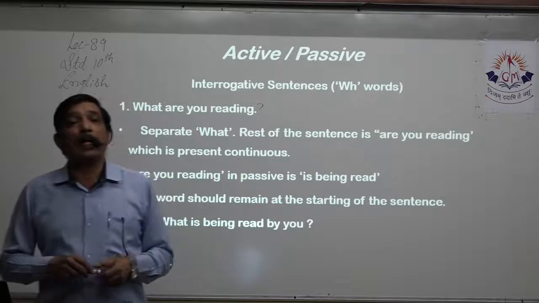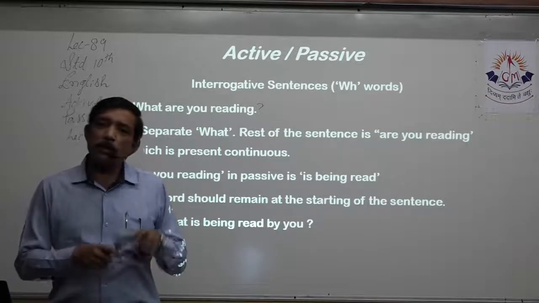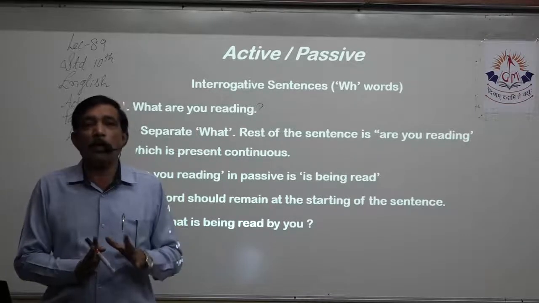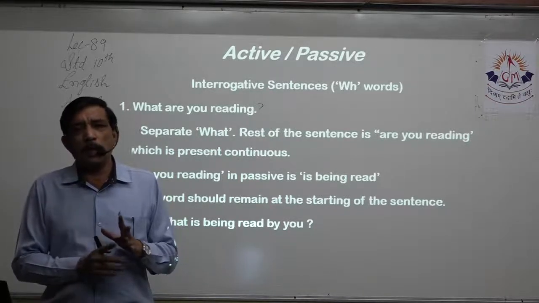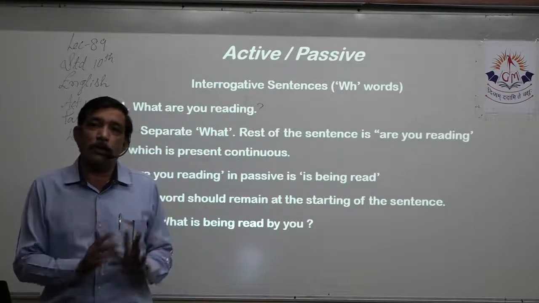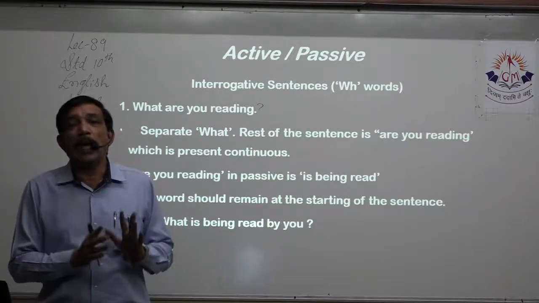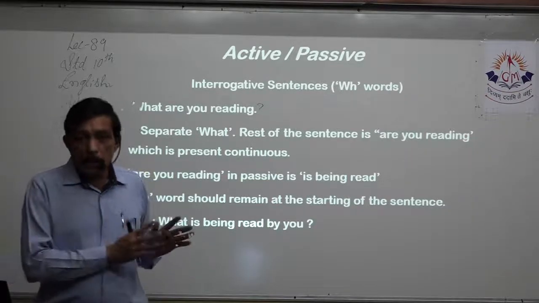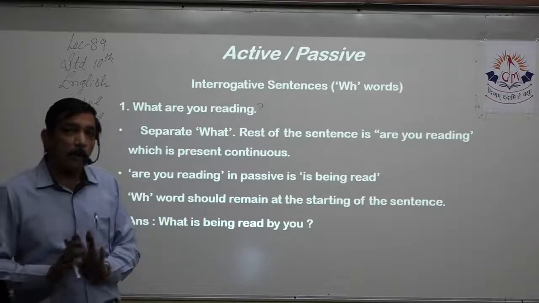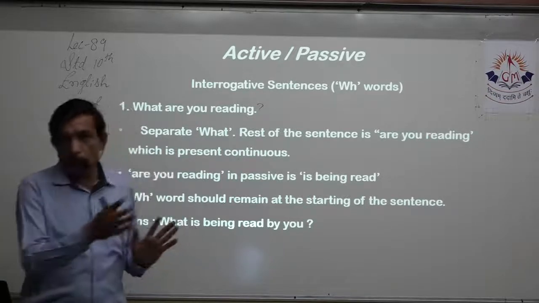There is only one rule common for all. Whichever tense we are talking about, whenever we change from active to passive, we have to make changes to the verb, make the past participle of that verb, and add the helping verb if necessary.